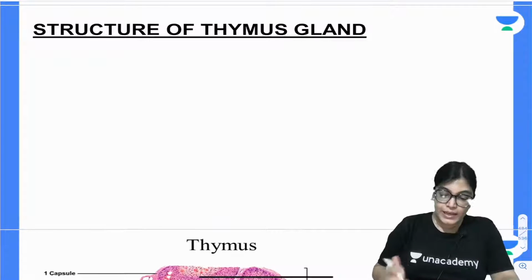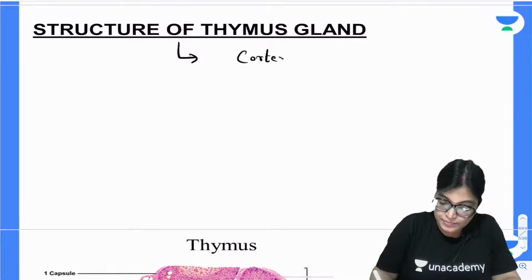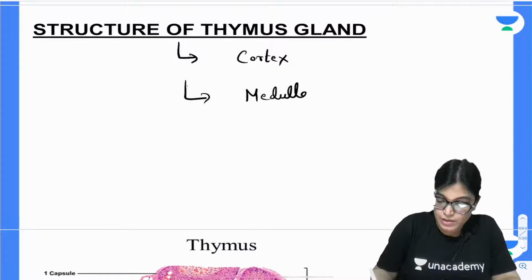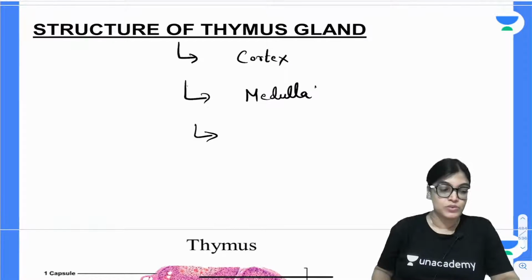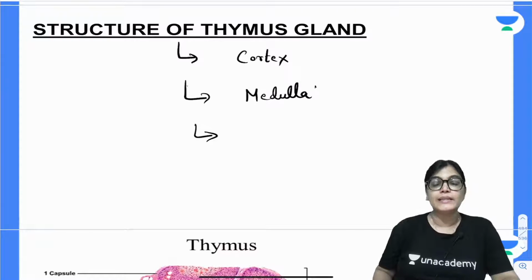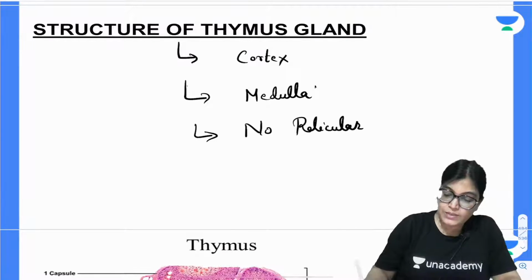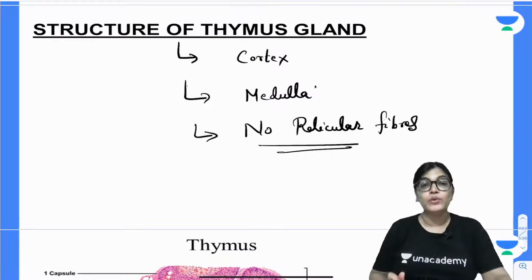When I am talking about the thymus gland, it is again having a cortex part and a medulla part. One of the basic points which is very important for you to know is that thymus gland is not having the supporting network which is formed of reticular fibers. So no reticular fibers. This has been asked so many times in the MCQ session: which lymphoid structure is having no reticular fibers.